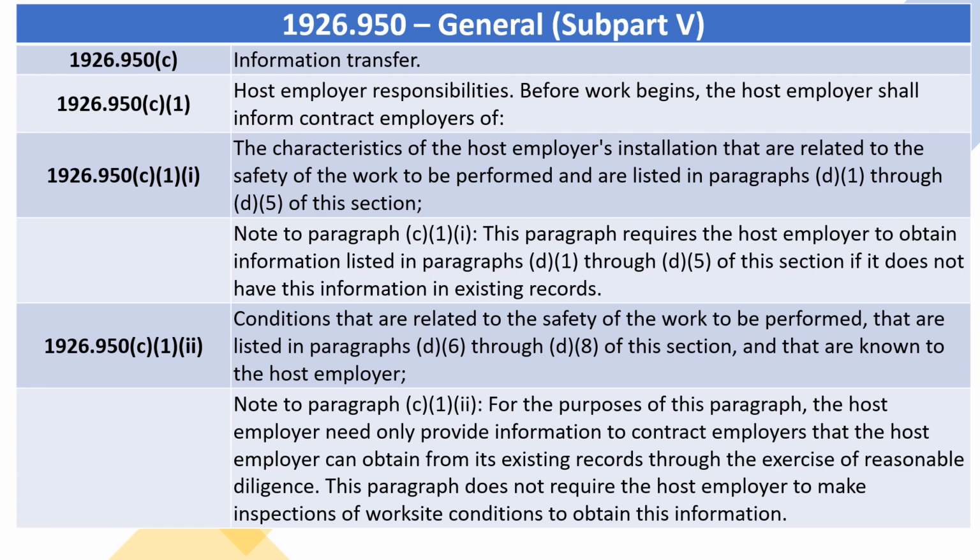Note to paragraph (C)(1)(i). This paragraph requires the host employer to obtain information listed in paragraphs (D)(1) through (D)(5) of this section if it does not have this information in existing records. Conditions that are related to the safety of the work to be performed, that are listed in paragraphs (D)(6) through (D)(8) of this section, and that are known to the host employer. Note to paragraph (C)(1)(ii). For the purposes of this paragraph, the host employer need only provide information to contract employers that the host employer can obtain from its existing records through the exercise of reasonable diligence. This paragraph does not require the host employer to make inspections of worksite conditions to obtain this information.